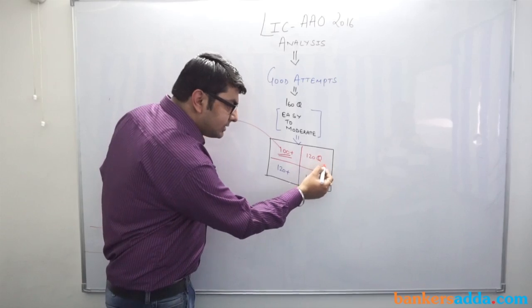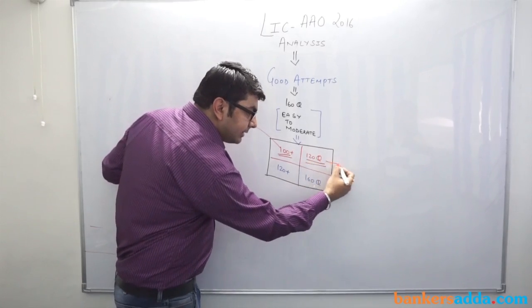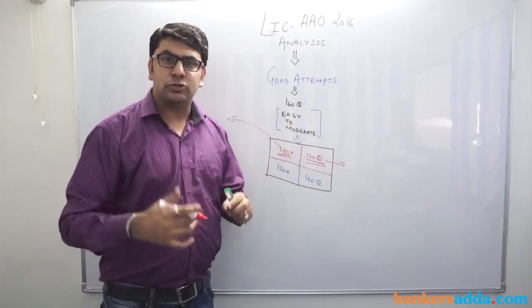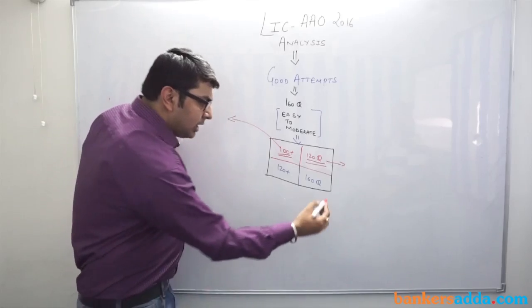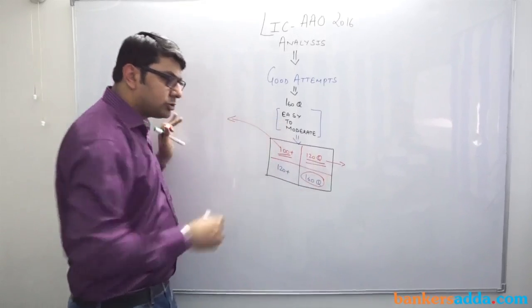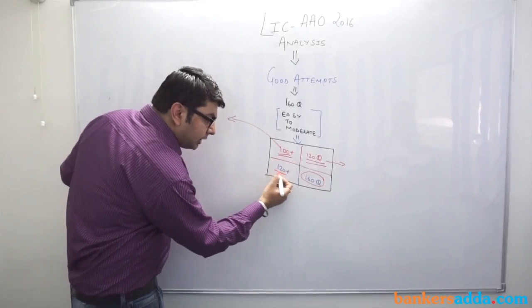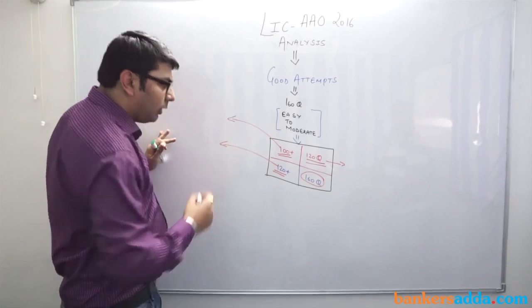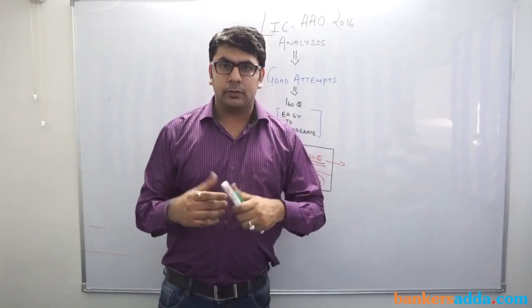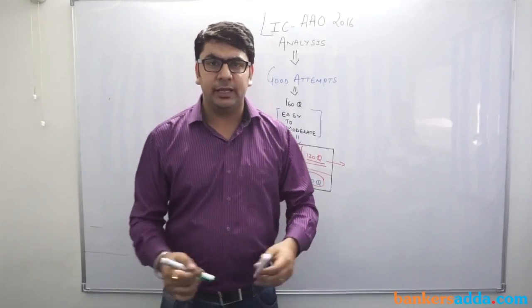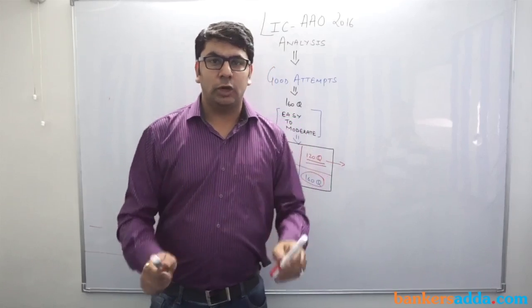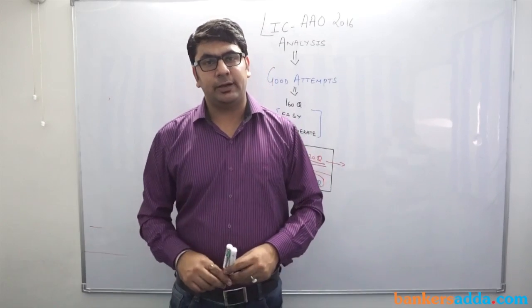This 100 is out of 120 questions, excluding the English portion, as the English portion is qualifying in nature. But if we include the English portion also, a good attempt should be an average of 120. And if you are attempting more than 120, then it will surely benefit you in your final result.